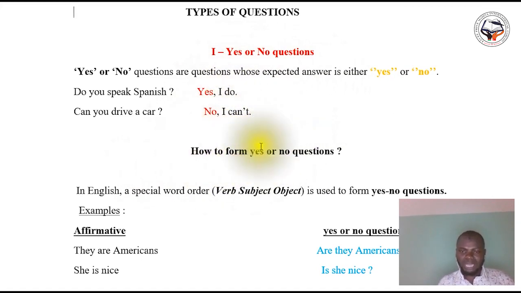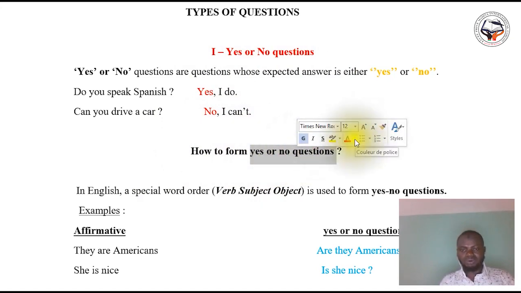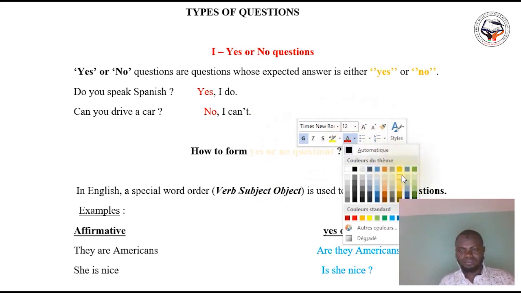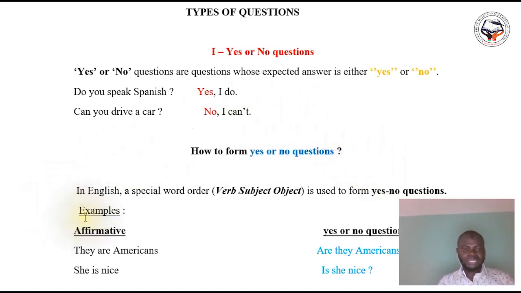Now we are going to see how to form yes or no questions. Let me put them in color. In English, a special word order, verb, subject, object, is used to form yes or no questions. That is, if you want to form a yes or no question, you have to use this pattern: verb, subject, object.